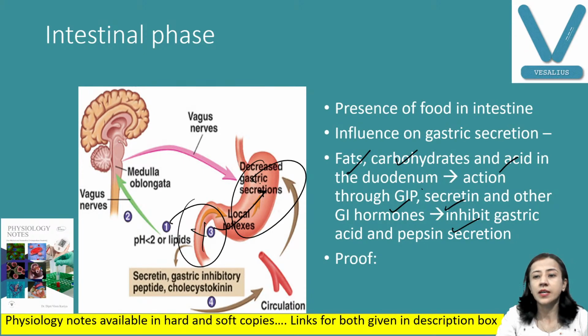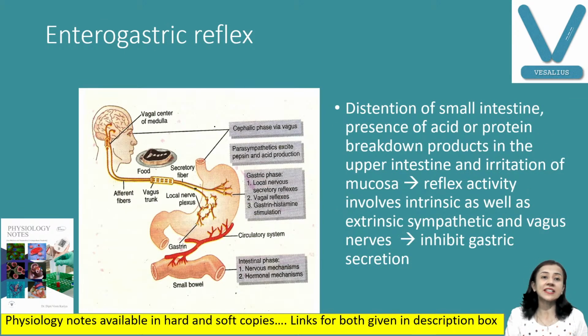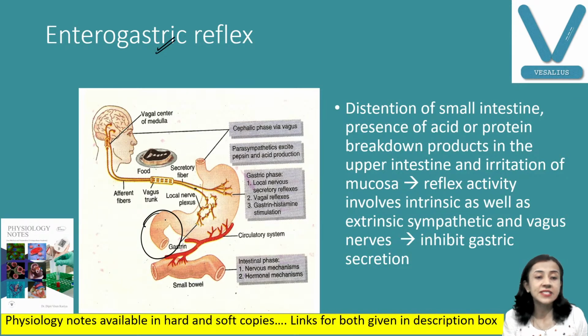Okay, now another reflex, that is the enterogastric reflex. Enterogastric reflex is when food is there in the small intestine. This reflex is initiated by distension of the small intestine, or there is presence of acid, or there is presence of the degradation products of protein in the upper small intestine, and the intestinal mucosa gets irritated.